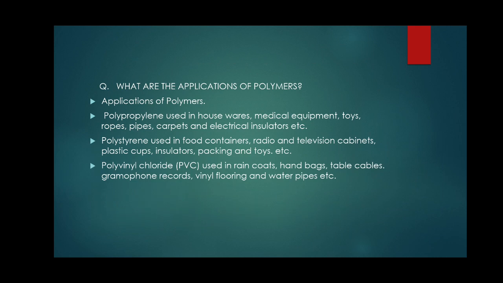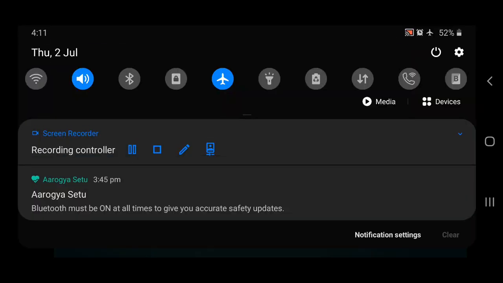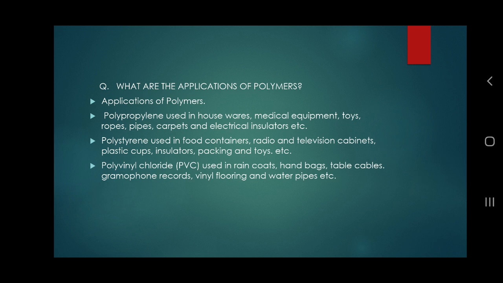Polyvinyl chloride is used in raincoats, handbags, table cables, gramophone records, vinyl flooring and water pipes, etc. These are some of the applications. Just remember five chemical polymer names and where they are particularly used. That is the correct answer for this question.